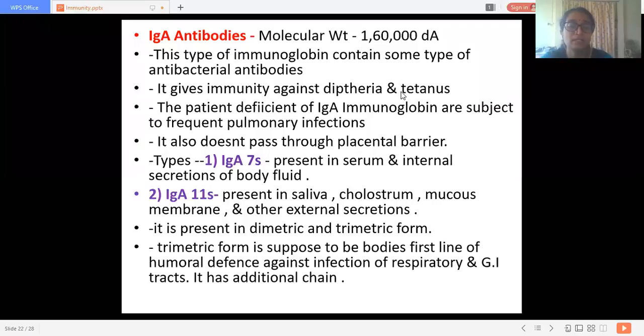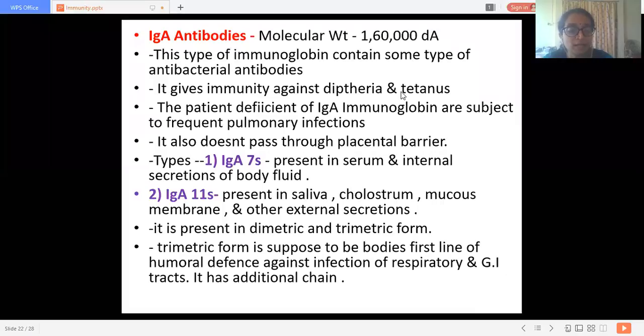IgA11S is present specifically in the saliva, in the colostrum, in the mucous membrane, and other external secretions like tears. Okay, so these are the external secretions, and this IgA11S is present in these specific areas. It is present in dimeric and trimeric form. Dimeric has 2 components, trimeric has 3 components.